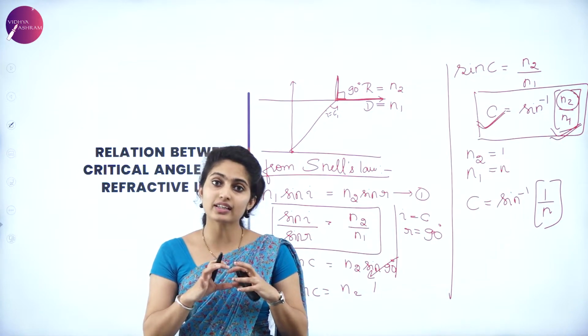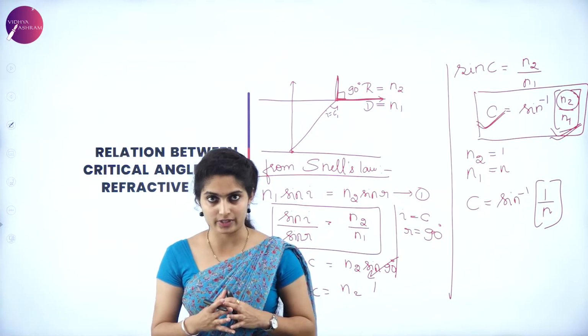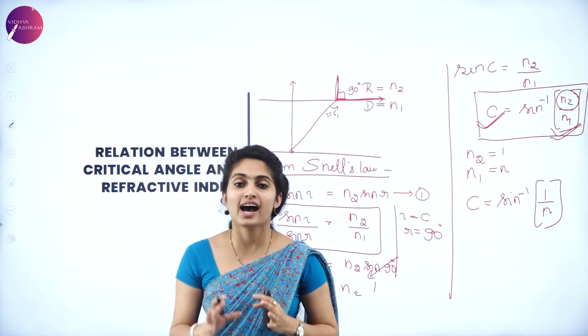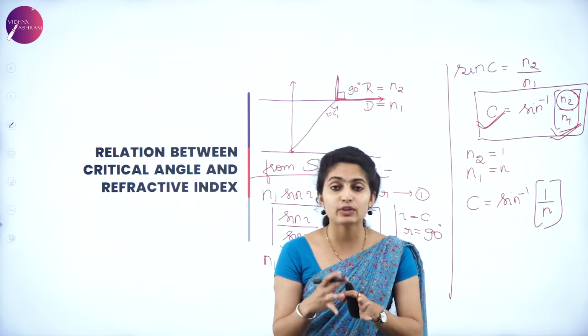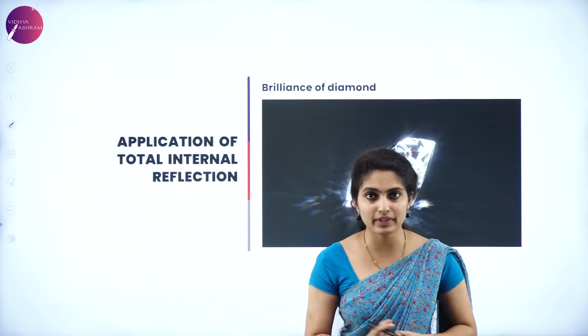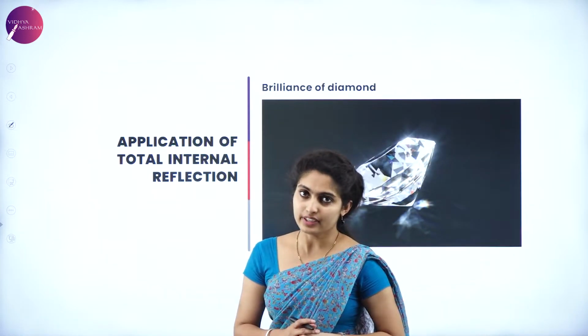If the critical angle is larger, then the refractive index is smaller. So critical angle and refractive index have an inversely proportional relation. That is all about this topic, the relationship between critical angle and refractive index.